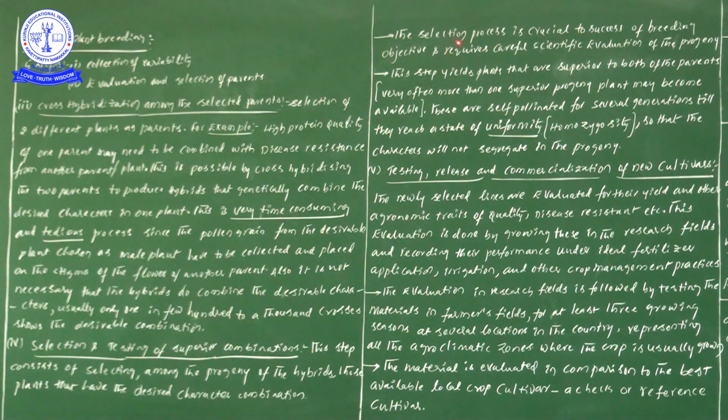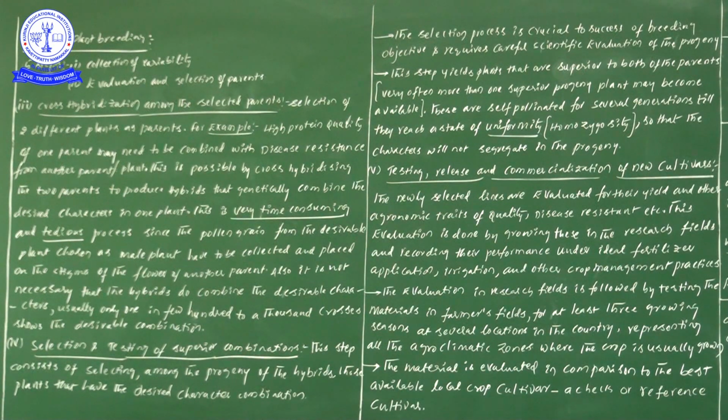That only can be taken under selection, and this selection process is not an easy process, it is very crucial to success. If you would like to get success in plant breeding, or obtain good varieties of any kind of plants, what is crucial? The selection process is crucial.